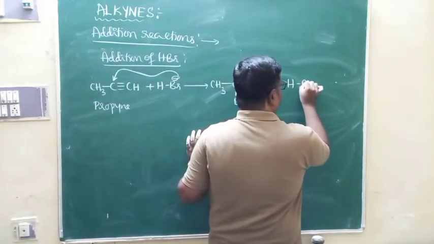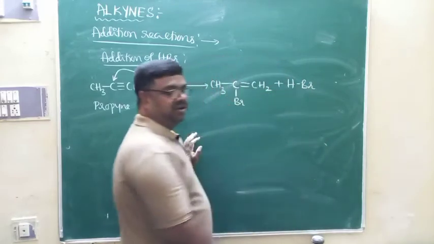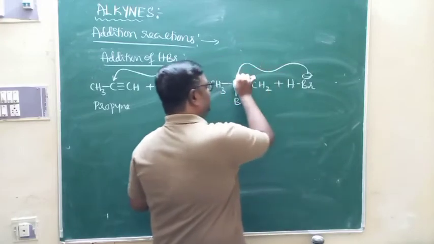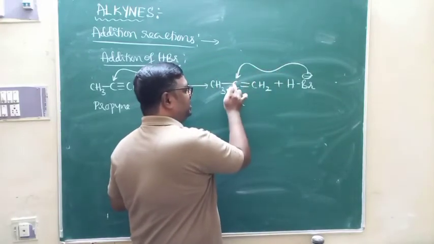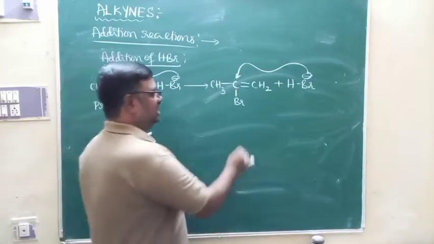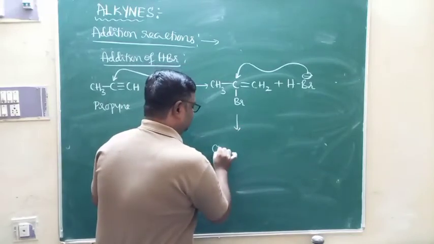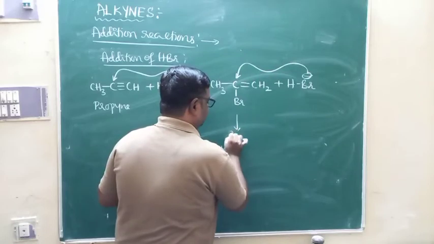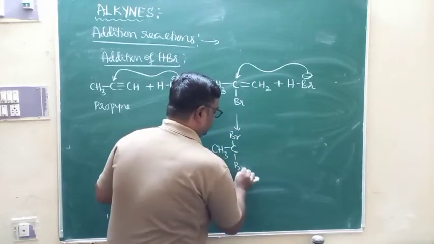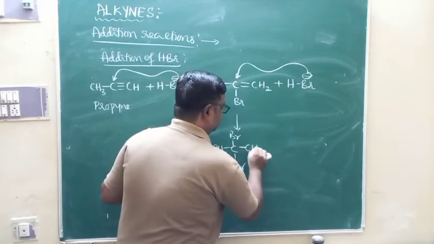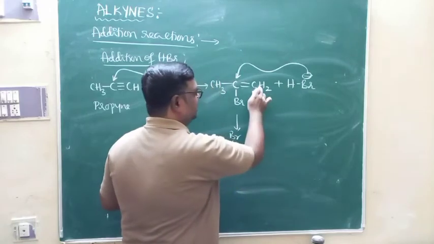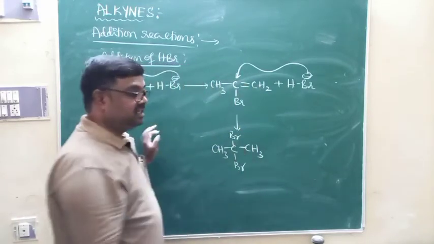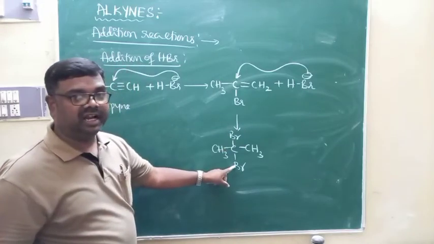One more molecule of HBr will be added across the double bond. Once again, the negative part will be attached to that carbon atom of the double bond carrying the least number of hydrogens. So we get CH3, and bromine is attached to this carbon, both Br. CH2 becomes CH3, and the double bond is converted to a single bond.